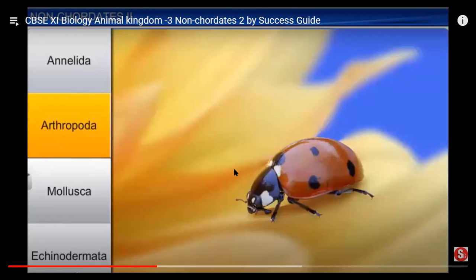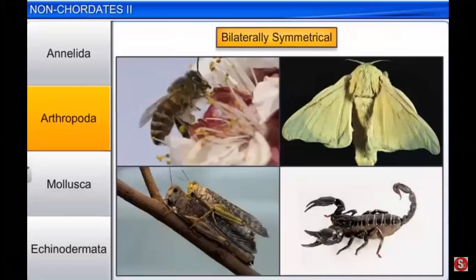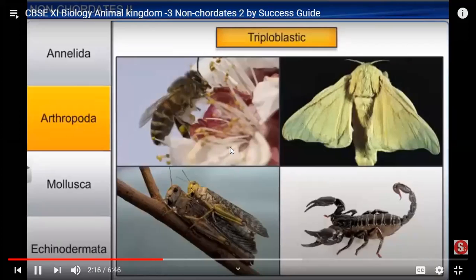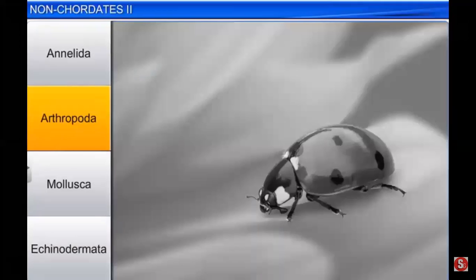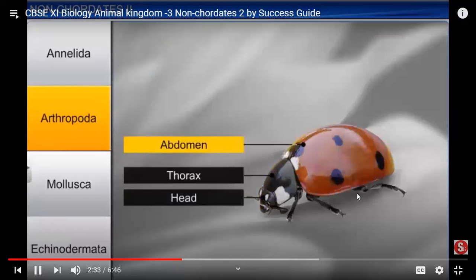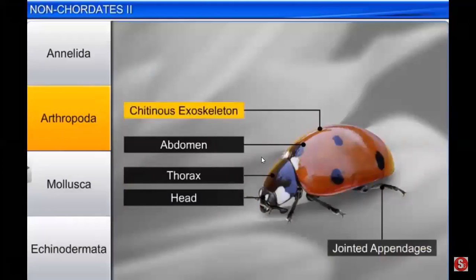Arthropods are bilaterally symmetrical, triploblastic, segmented, coelomate animals with an organ system level of organization. Their body is divided into the head, the thorax, and the abdomen. These animals are characterized by the presence of jointed appendages and a chitinous exoskeleton.